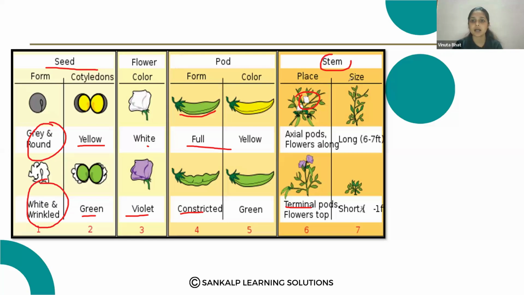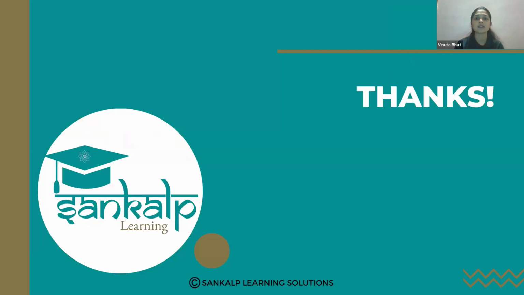And the stem height, that is tall or dwarf. So these are the 7 different characters, which you may call contrasting characters, selected by Mendel for his experiment. By using all these contrasting characters, Mendel proposed the laws of inheritance. Thank you.